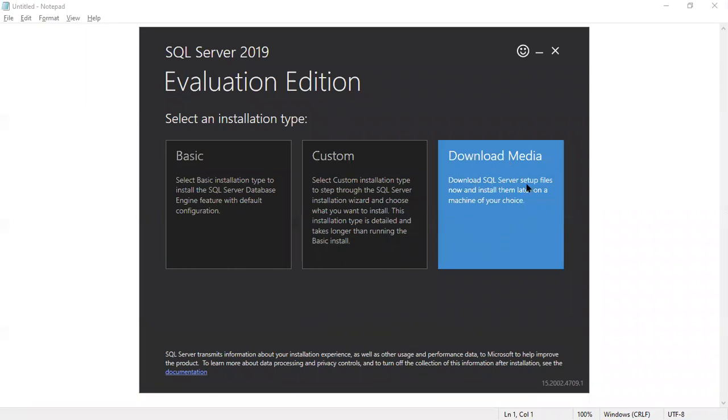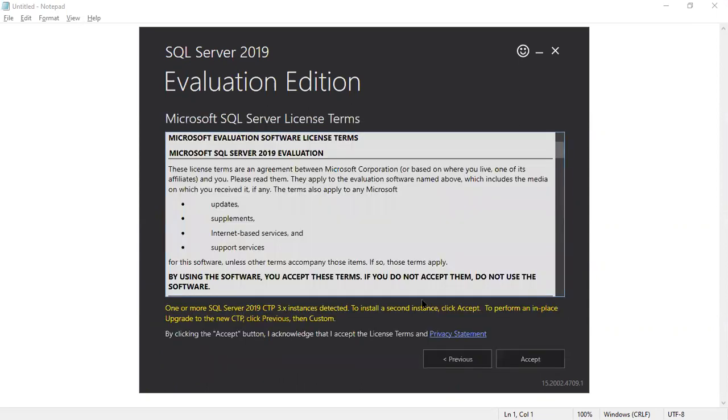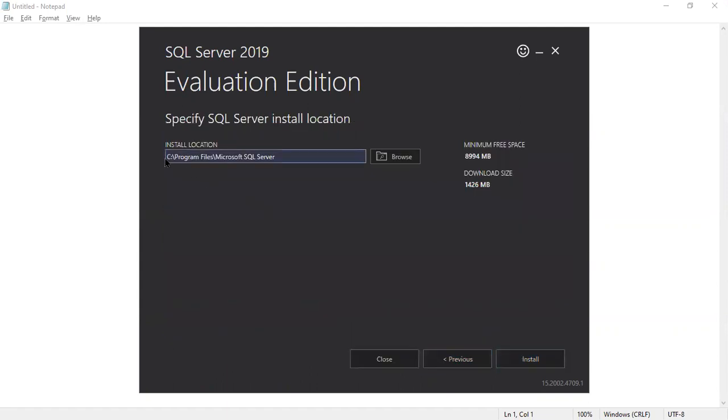If you download the software, we can do the installation later. I will show you that later. First, we'll go with the basic installation so that you can start practicing. Select this, I accept. The default path is C Program Files, Microsoft SQL Server. Okay. So click on the install button.